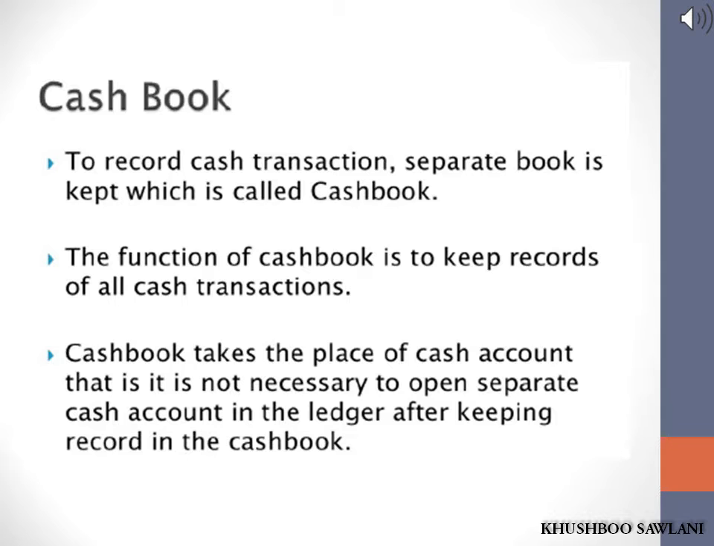Next is cash book. To record cash transactions, a separate book is kept which is called cash book. The function of cash book is to keep records of all cash transactions. Cash book takes the place of cash account, that is, it is not necessary to open a separate cash account in the ledger after keeping records in the cash book. Cash book serves the purpose of journal entry and cash account both. As cash book is prepared in the form of ledger account, debit side of cash book is known as income or receipt side and credit side is known as payment side.